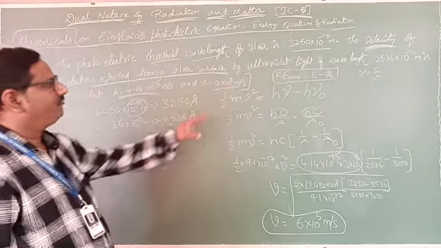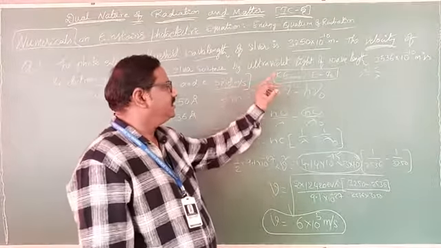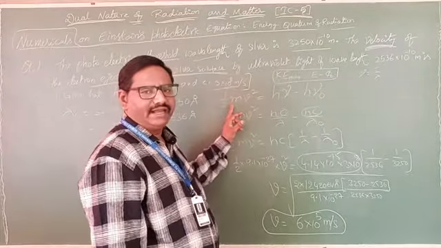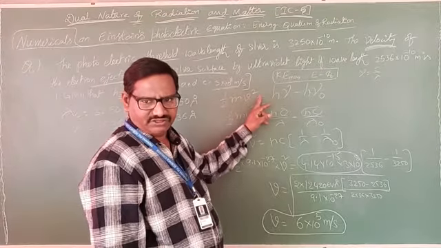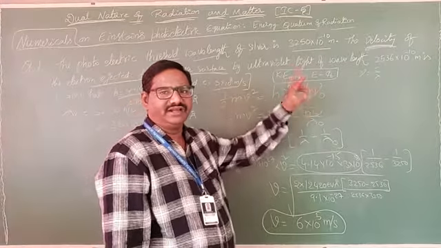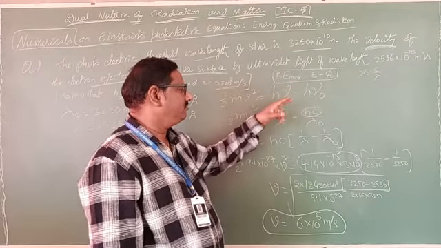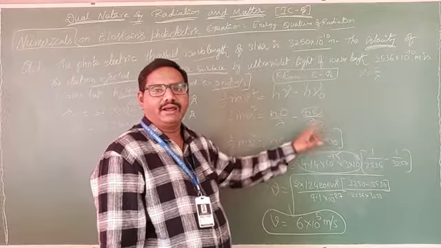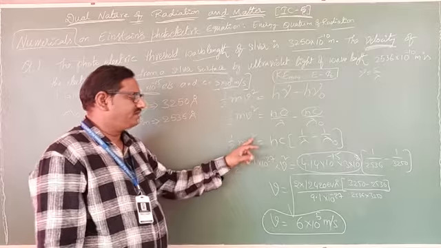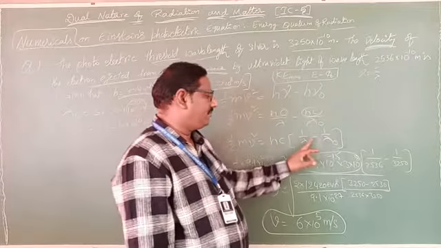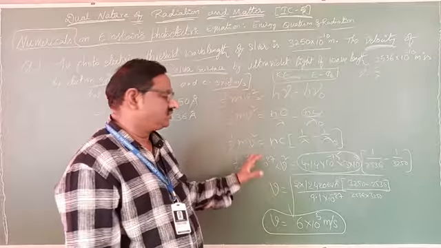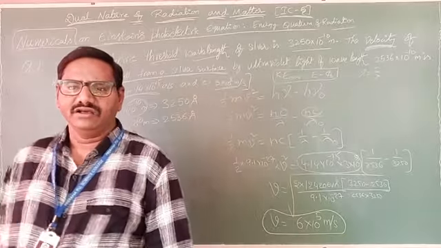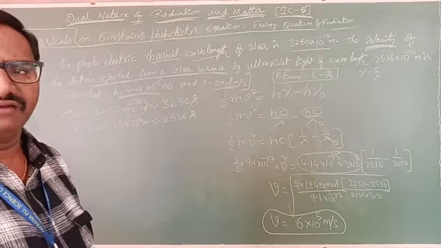If you know Einstein's photoelectric equation, that is KE maximum equals E minus phi naught. In it, kinetic energy maximum, that is half mv square, equals h nu minus h nu naught. In terms of c and lambda, how can you convert that? hc by lambda minus hc by lambda naught. Clear? So half mv square equals hc into 1 by lambda minus 1 by lambda naught. If you substitute all these values, finally what can you get? Velocity v equals 6 into 10 power 5 meter per second.